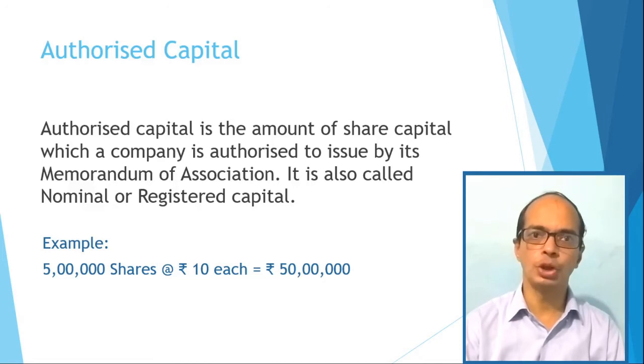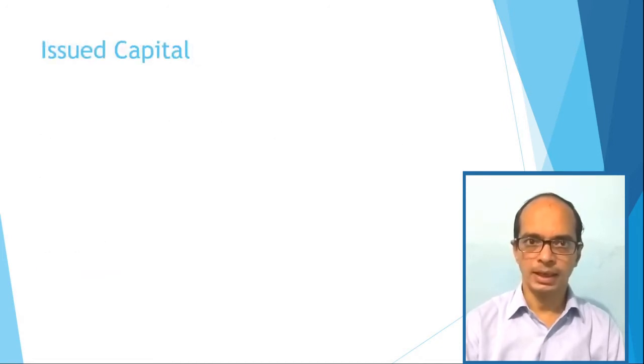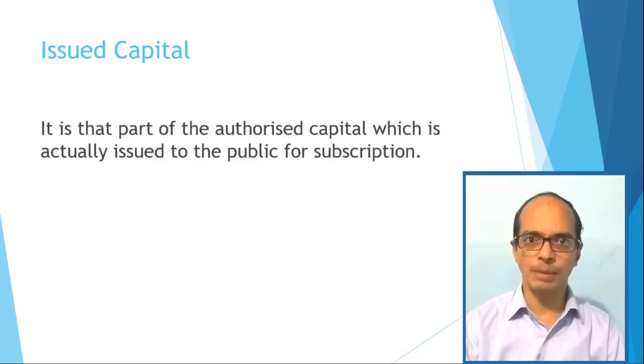Second is issued capital. This capital is a part of authorized capital which is issued to the public. Means public may apply for these shares. No company can issue share capital more than the authorized capital. And it should be noted that the company need not issue the entire authorized capital at a time. Company may issue capital as per the current requirement.